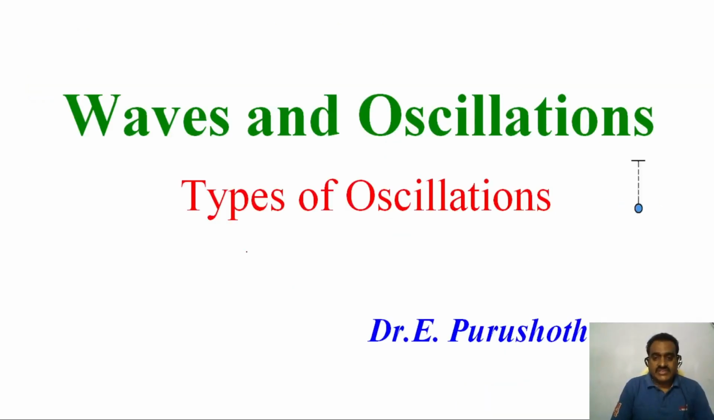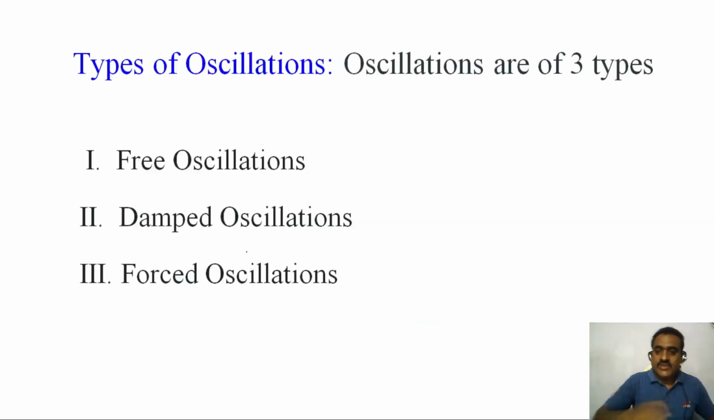Types of oscillations. So these are the three types. Number one is free oscillation, number two damped oscillation, and number three forced oscillations. These types of oscillations are divided into three types. So first one you can see here on the screen. So this is the definition. What is free oscillation?